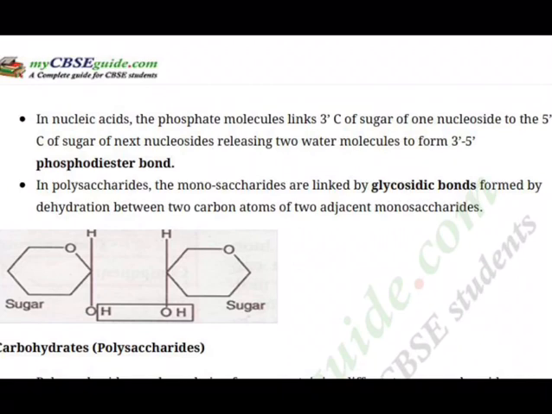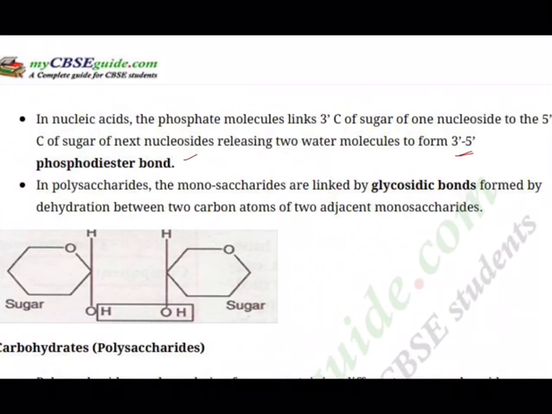In nucleic acids, the phosphate molecules link the third carbon of sugar of one nucleotide to the fifth prime carbon of sugar of the next nucleoside, releasing two water molecules to form the 3', 5' phosphodiester bond, as you are seeing here.